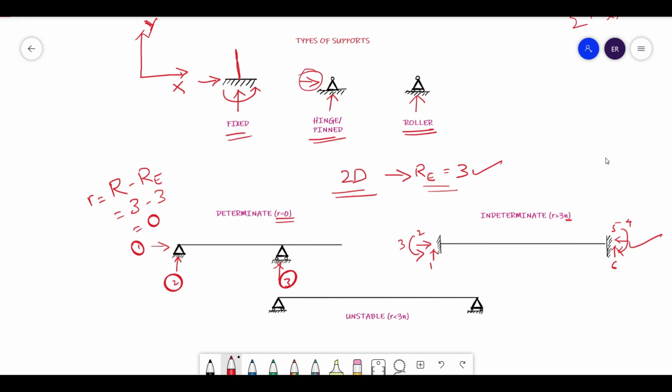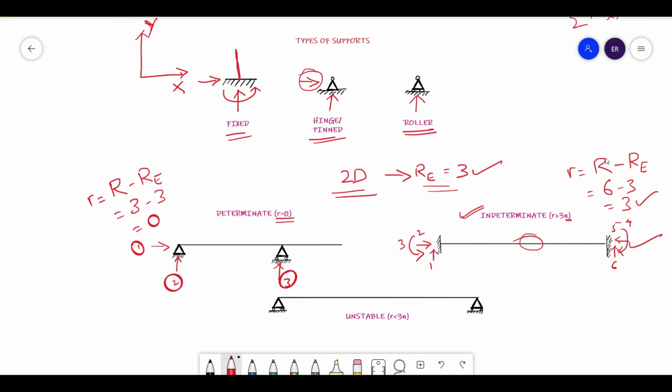So here there is only one member. So in such case, what's happening is, let us find how many unknowns we cannot find. Here I will write it as r equals R minus Re, that equals 6 minus 3, that is 3. So here there are 3 unknowns which we will not be able to find out using our equilibrium equations. So that's why this structure is called an indeterminate structure.